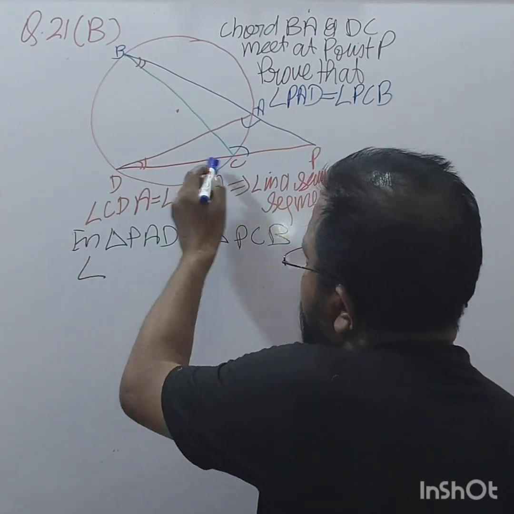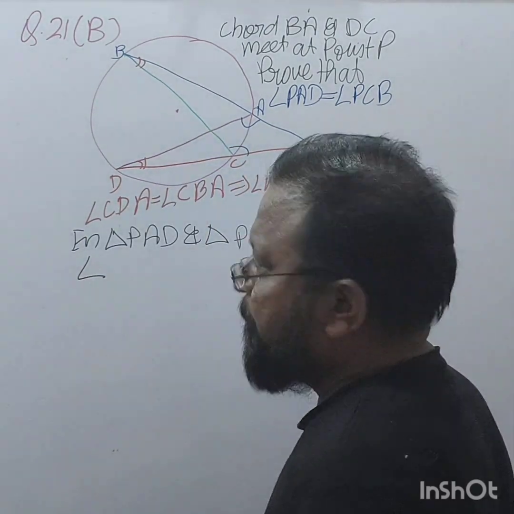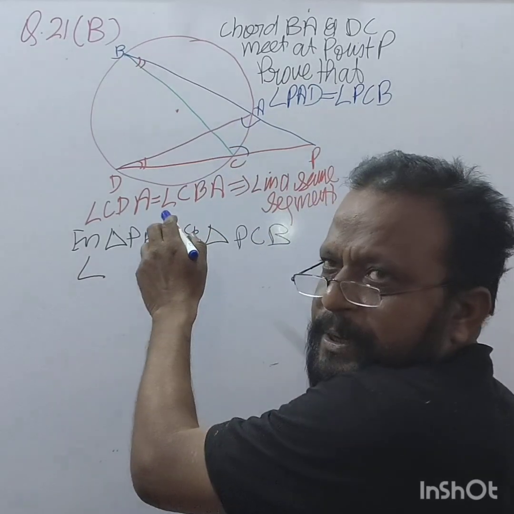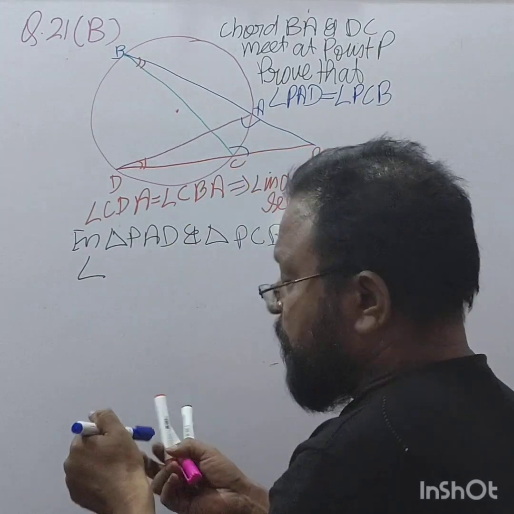Angle CDA is equal to angle CBA, angle in the same segment, and this is an extension.